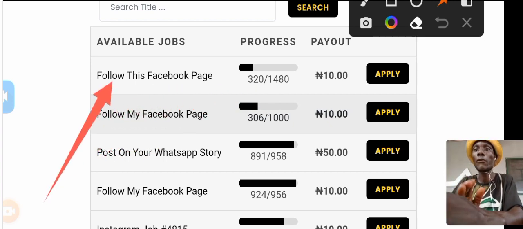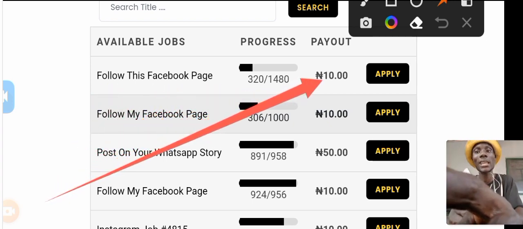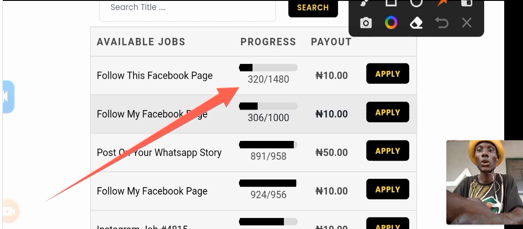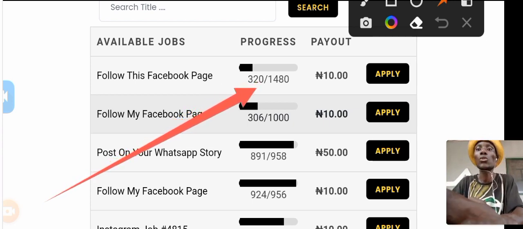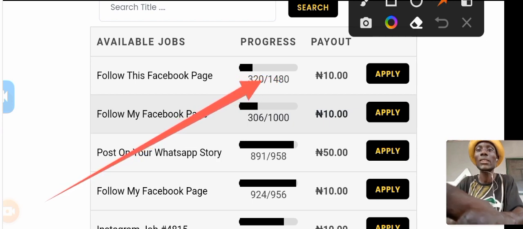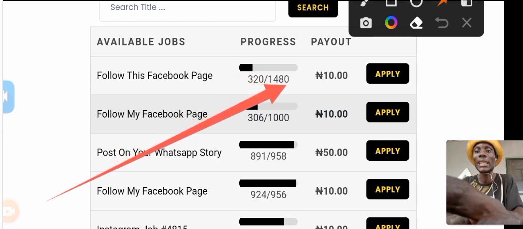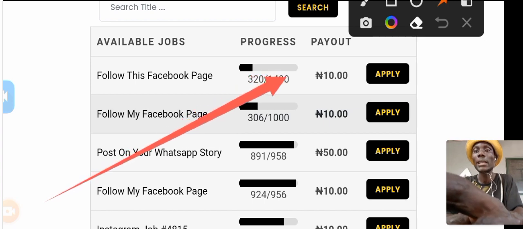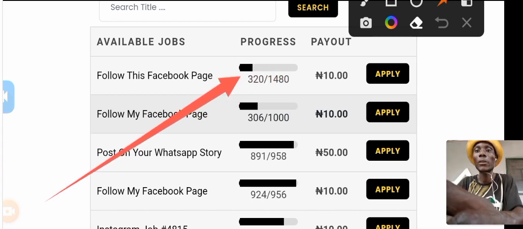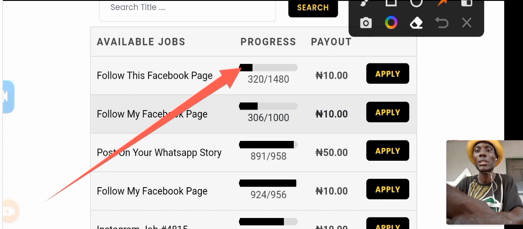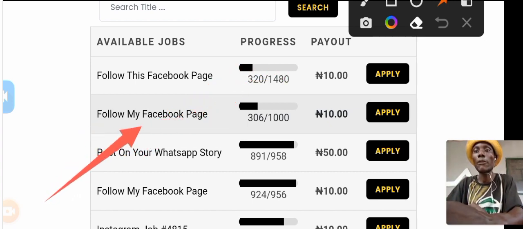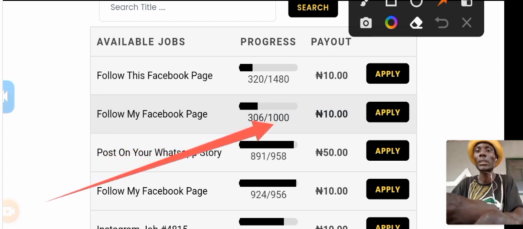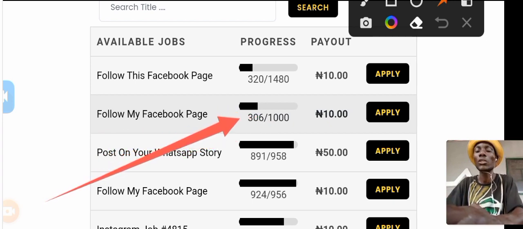The first one here says follow this Facebook page at 10 naira, and you can see here 320 people have already applied for it, and the total number of people they require is 1,480 people to be paid for this task. When they are all paid for this task, you will see this dark button here, and it will move to the ending. You can see this second one here, follow my Facebook page, and they need 1,000 people, and 306 people have already applied for it, and it's 10 naira.